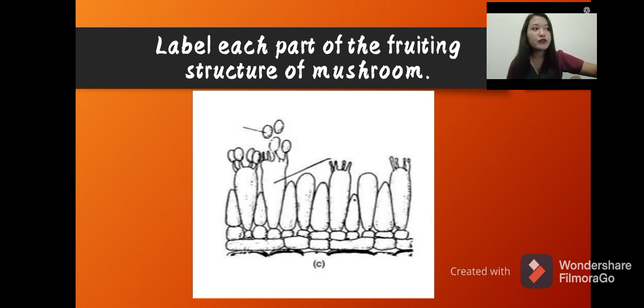And now let's move on to the fruiting structure of mushroom. Can you name the first one? How about the second one? Very good. The first one is the basidiospore, and the second one is the basidium.